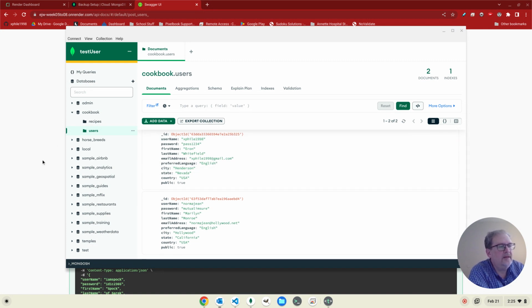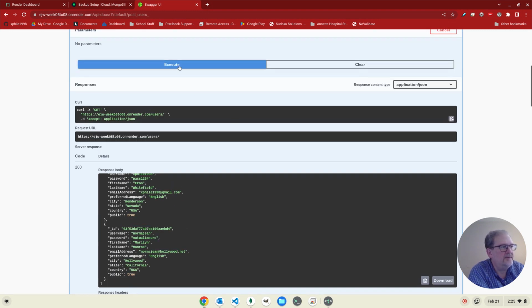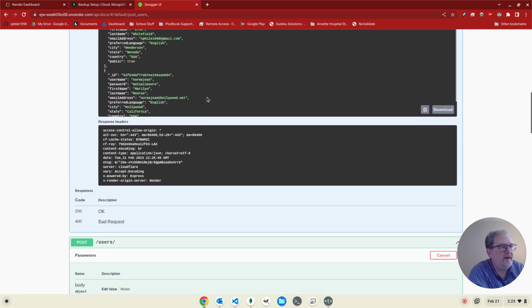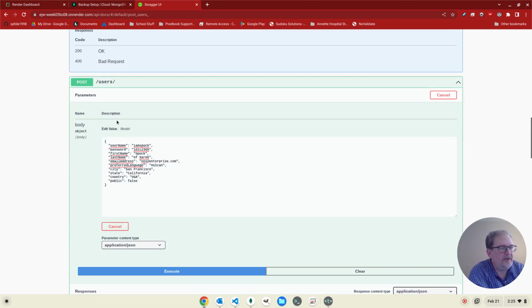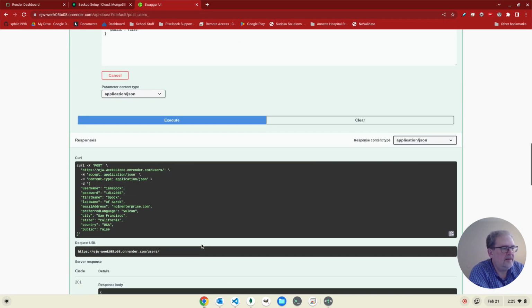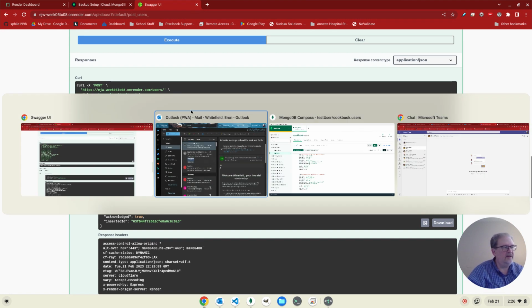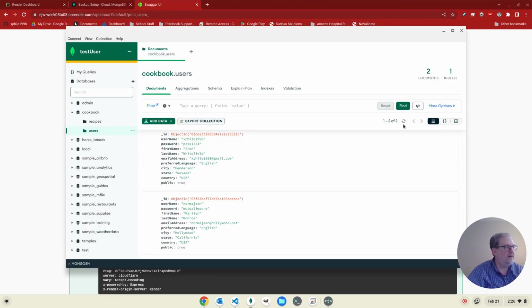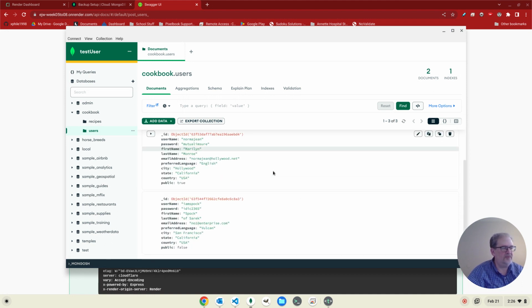All right. So what I'm going to do, as you can see that the get still works. And it was able to grab the 2 records that are in there. For the post, I'm going to try and post this information here. So we're going to go ahead and execute that. And it says that it inserted it. There's the ID that it inserted. And if I come back here and refresh the screen, it now shows that there's a 3rd record here. So the post is working.